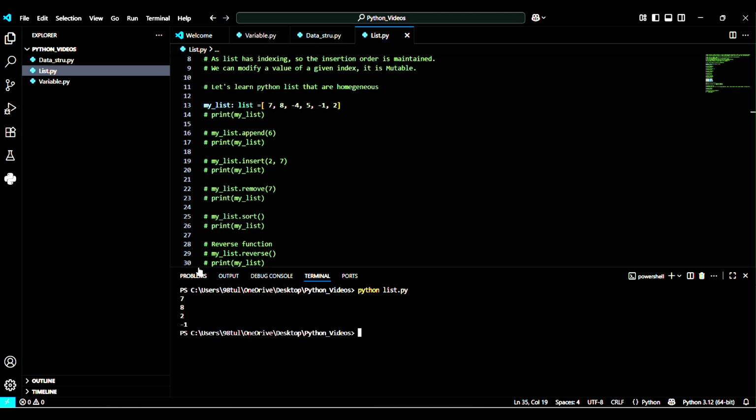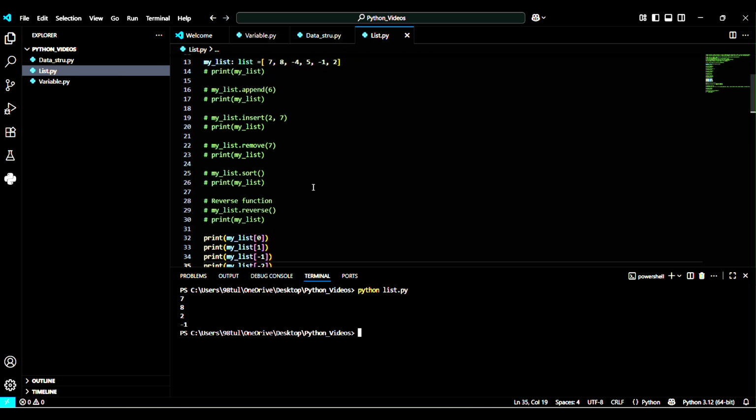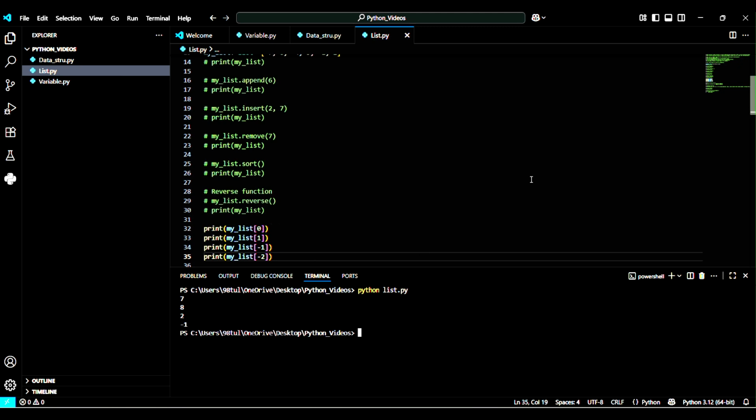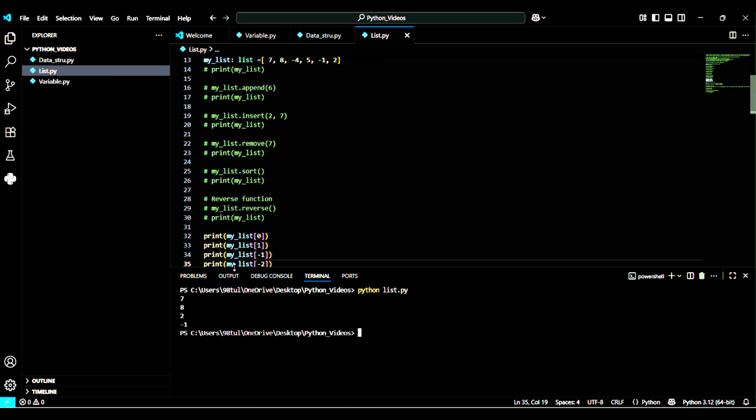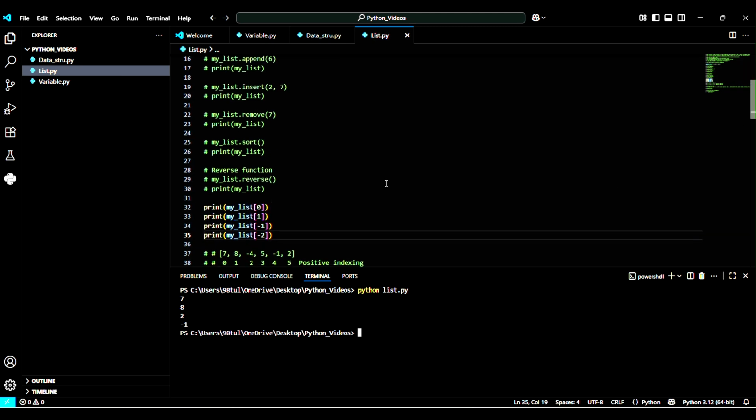See, 7 is my zeroth index, 8 is my first index, that is 1, -1 means the last index, and -2 means my second last index. As you can see, -2 gives the second last element. So here is the output. In this way, we can check the elements present at a specific index.